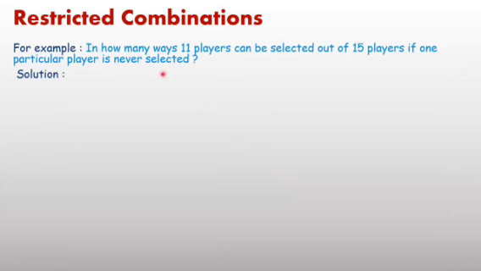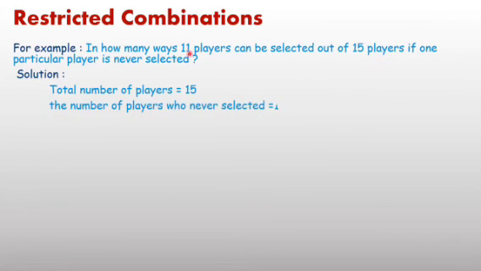For example, in how many ways can 11 players be selected out of 15 players? If no condition is given, then directly we can write 15C11. But one condition: one particular player is never selected. This one player is rejected here. Then how many players remain? 15 minus 1, that is 14. So therefore you have to select 11 players out of 14.